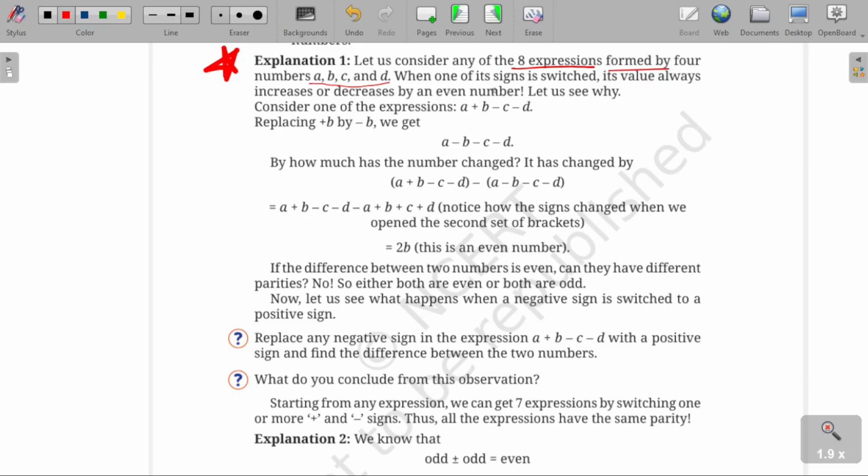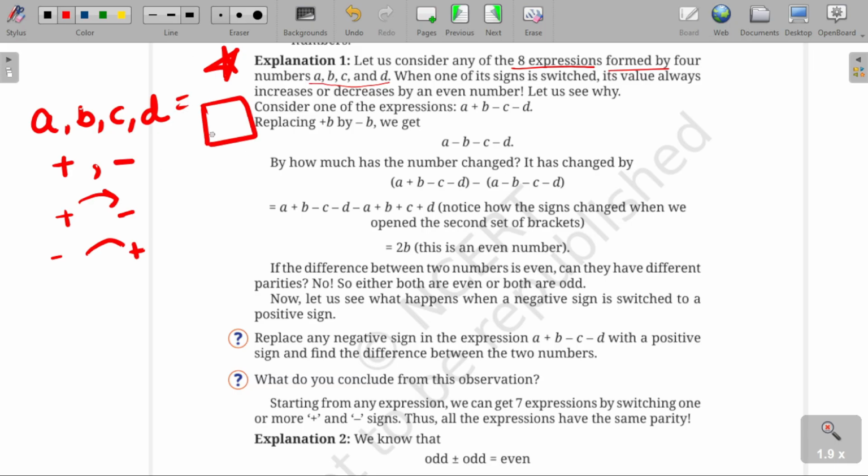So how? The meaning of this line is, when you choose A, B, C, D, any four consecutive numbers, and place plus and negative signs in between them, and when you switch any sign to another sign, like plus to negative or negative to plus, obviously the resultant may increase or decrease with this transformation.